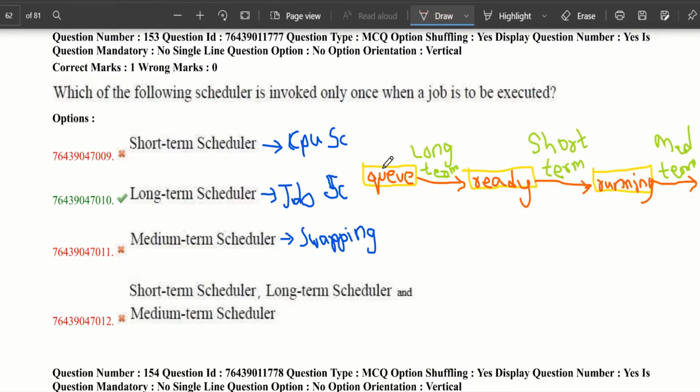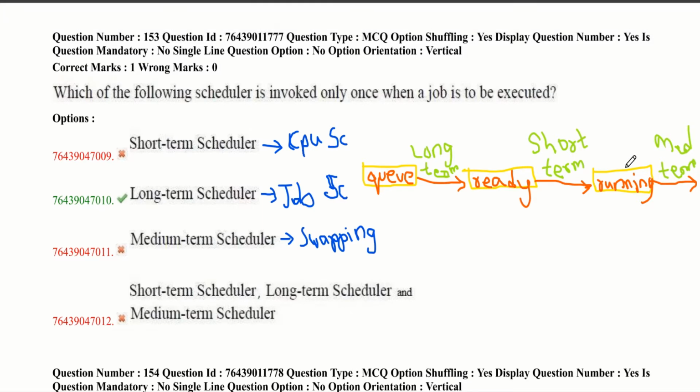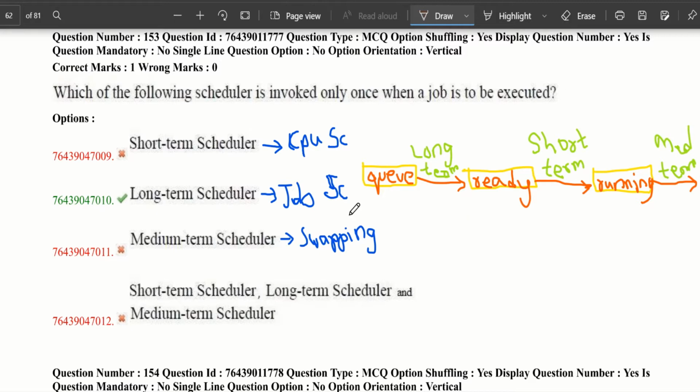Long-term scheduler schedules a process from the queue to the ready state, and short-term scheduler schedules a process from the ready state to the running state. And medium-term scheduler, when an interrupt occurs, like an IO request, will move the process from the running state to memory. This is what the schedulers do. If you see the question, it asks about a job that is to be executed. It is a direct question, and it syncs with the long-term scheduler. So the answer is long-term scheduler.